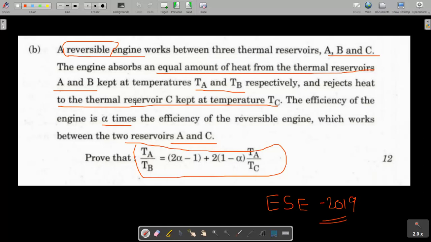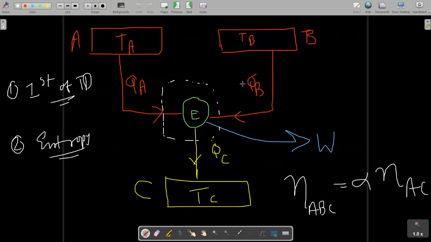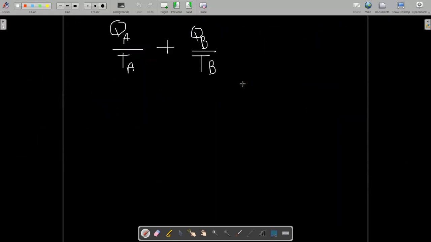Here it is written that it is kept at temperatures Ta and TB. That means the temperature is constant, not changing. If the temperature is changing, then this entropy equation will become a finite temperature heat transfer.